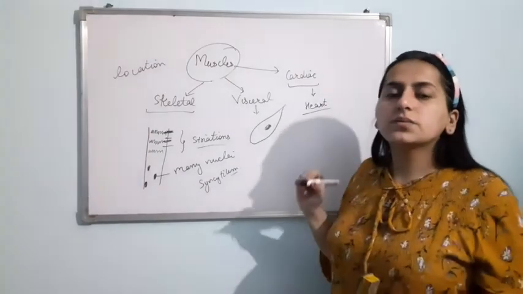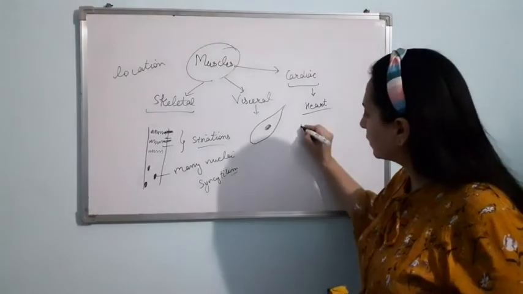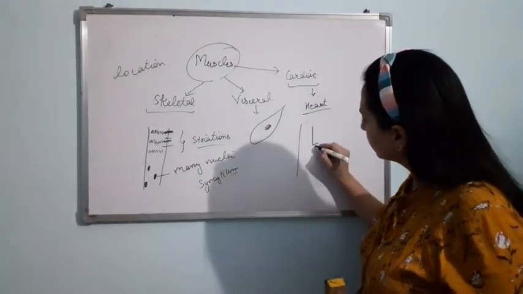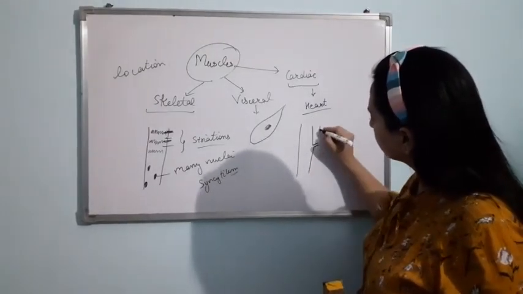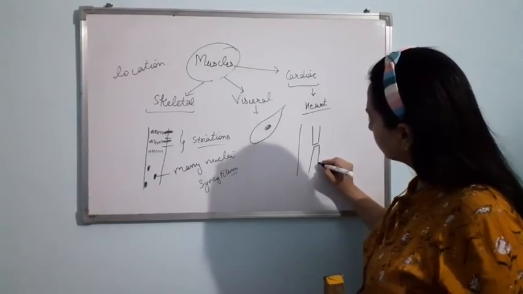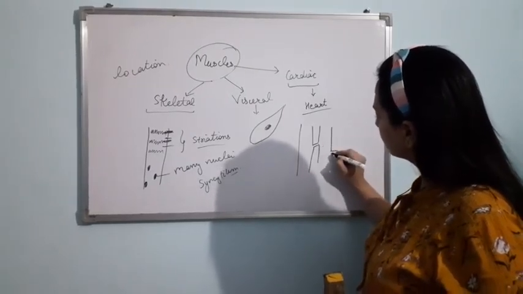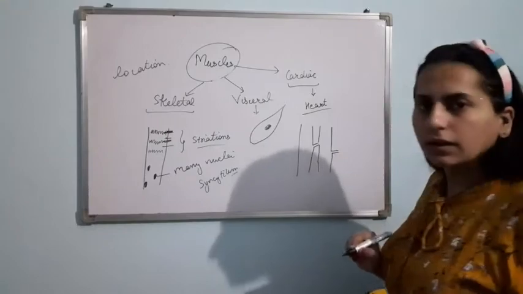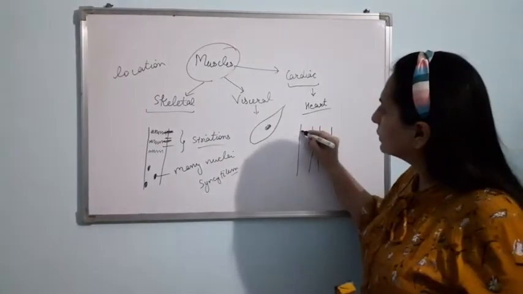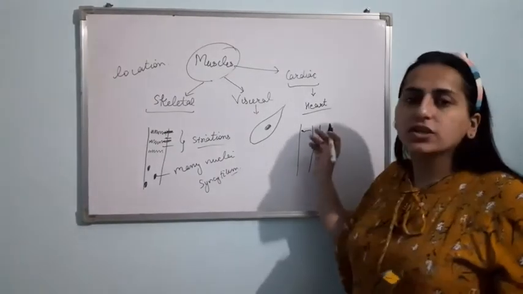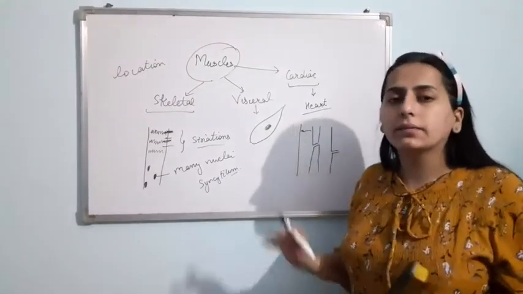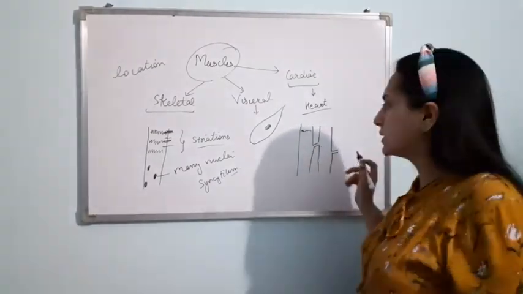Clear? These muscles are branched like that. Now, these are having striations, alternate light and dark bands are present in cardiac muscle.